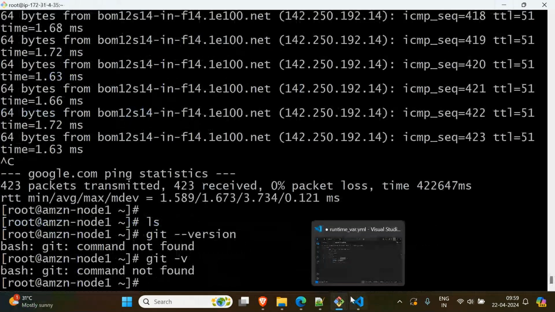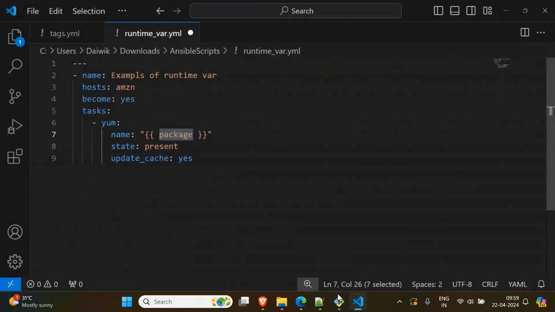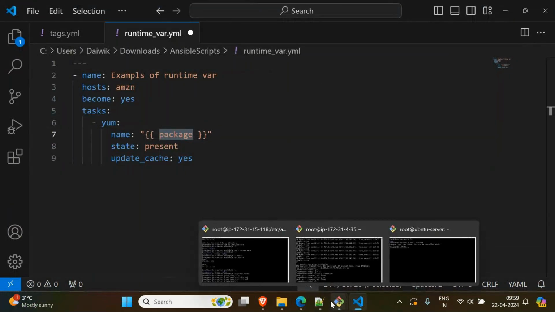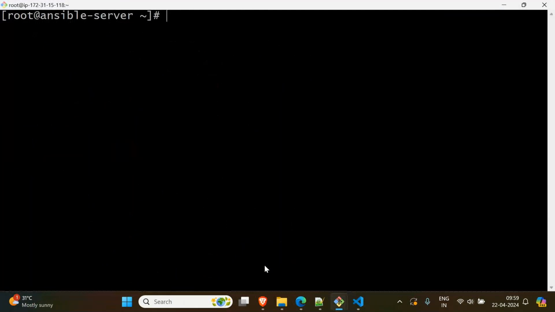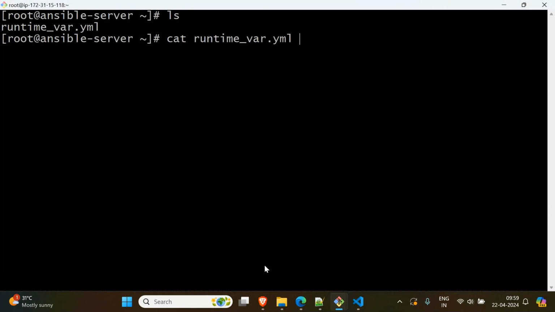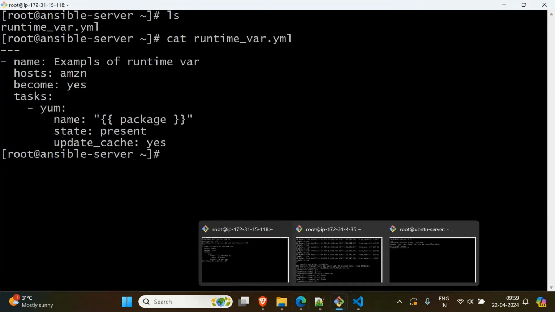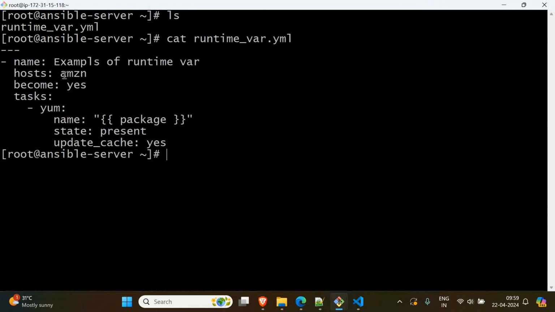Then same program. Where is my program? Here is my program. It's the same program, no changes. cd, ls, clear the screen. Now ls runtime var, right? So the same example I can use now. For example, if I display the content, what does it have? Host is Amazon, right? That name I have to change. I will change it to all servers, right? All. When I say all, then what will happen?